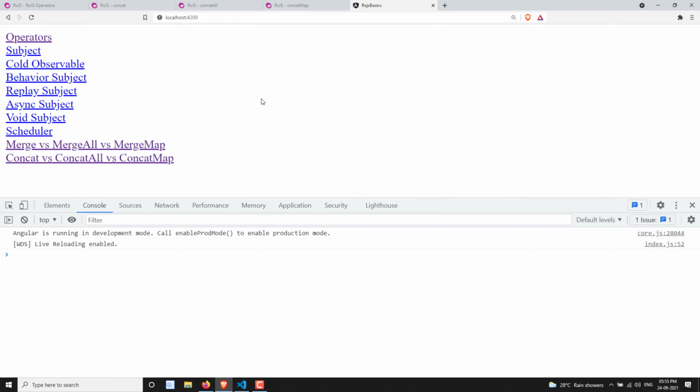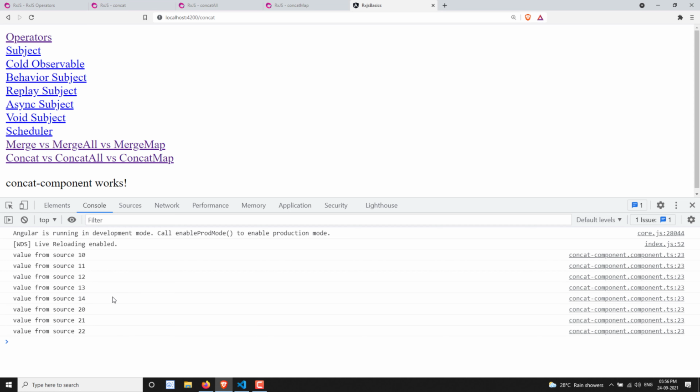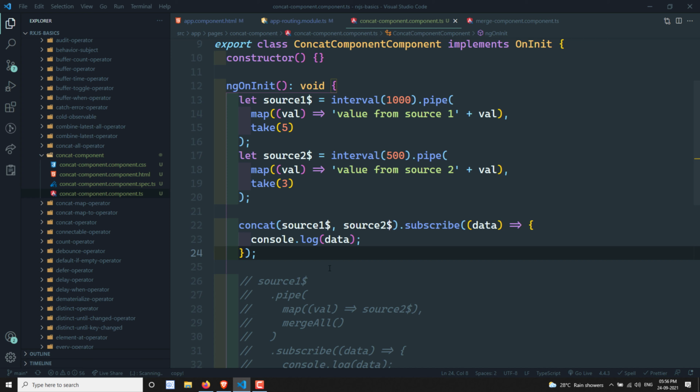So here we are having RxJS, and let's try to click on this concat map. This is all difference, and here if you try to see source 1, whatever the values that are coming from the source 1, it is executing everything, then it is moving on to the source 2. So this is about the concat. So when the first observable is completed, then only it will go to the second observable.